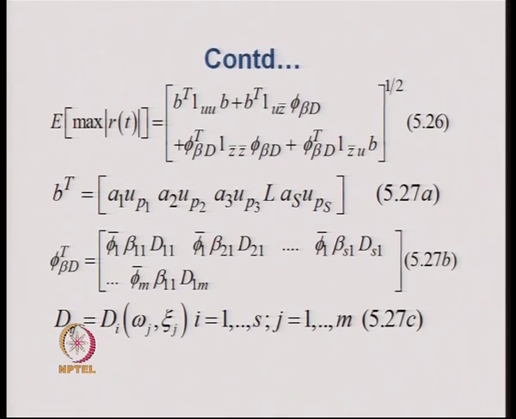If we assume that the support excitations for all the supports have the same power spectral density function and the same displacement response spectrum, then Dij simply becomes equal to D(omega j, xi j), which means that for a given response spectrum, which remains constant for all the supports, we take the response spectrum ordinate corresponding to the time period 2 pi by omega j and the damping ratio xi j.